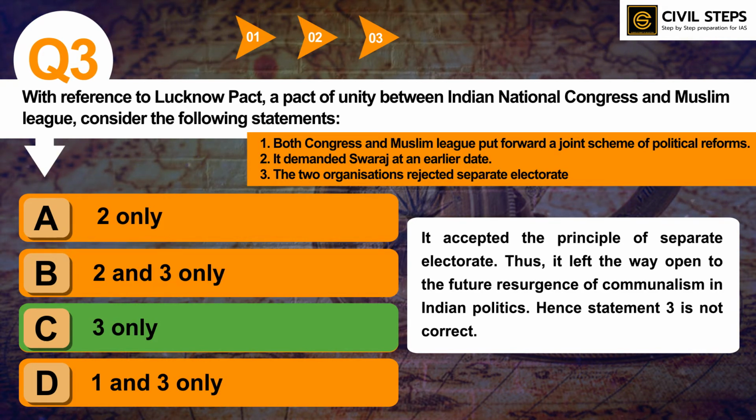So, you should know what Lucknow Pact is and why this pact was done, who were the participants in Lucknow Pact, and pre-important events like 1909 Act and whatever happened in 1913 and 14. So you should know about that also, and the important decisions that were taken by Indian National Congress in its 1916 session. So this was all about question number 3.